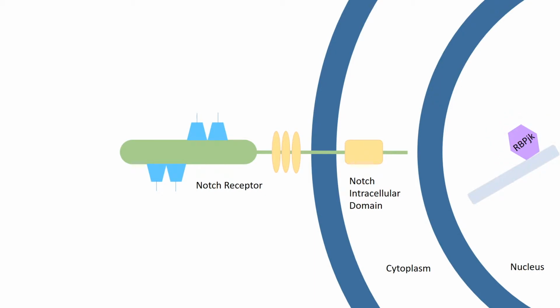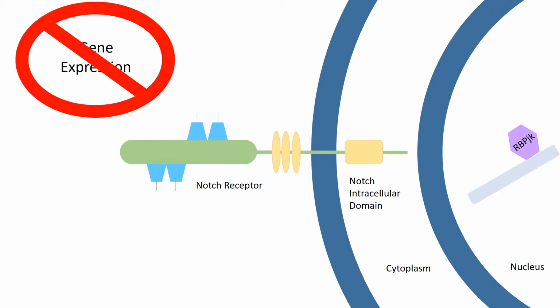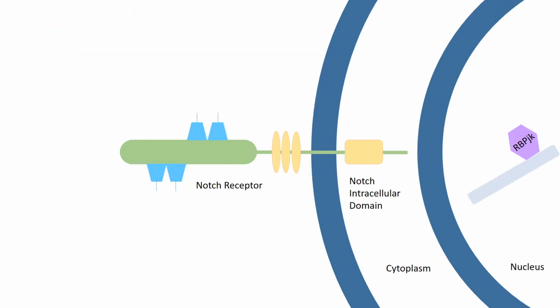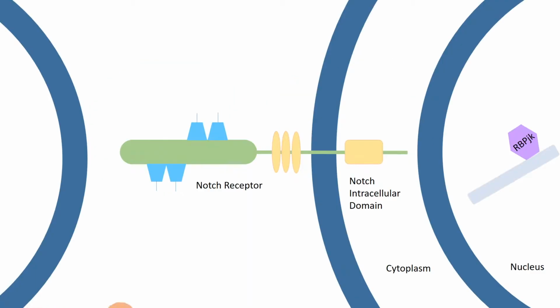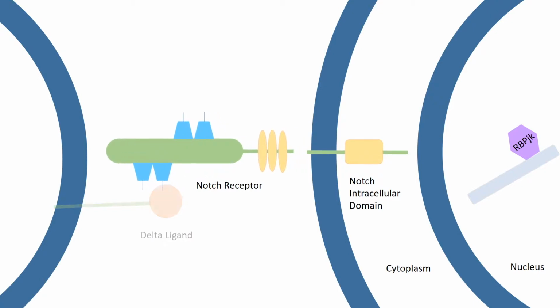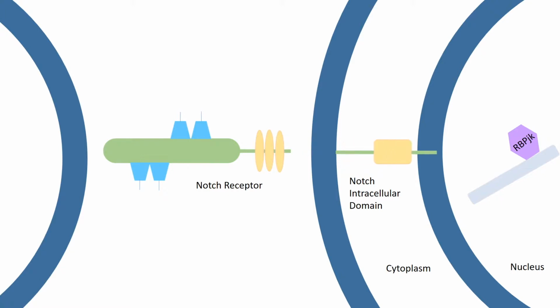RBP-JK acts as a transcriptional repressor, meaning the expression of the targeted genes cannot occur when no ligand is bound to the extracellular domain. However, when two cells come together, a signal cascade can begin. During juxtacrine signaling between cells, a Delta ligand will bind to the extracellular domain of the Notch receptor, activating the Notch pathway. This binding then cleaves the extracellular domain of the protein from the rest of the protein, leading to the cleavage of the intracellular domain by gamma secretase. This releases the Notch intracellular domain, allowing it to move to the nucleus of the cell.